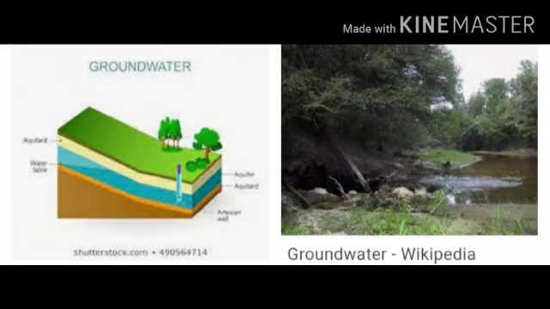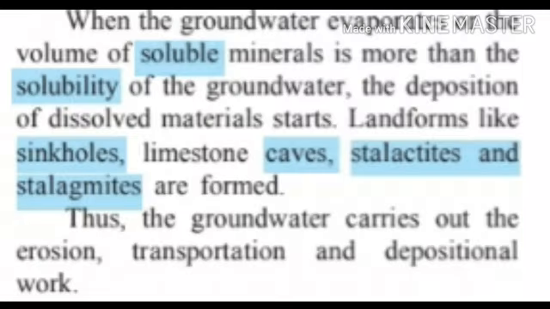When the groundwater evaporates or the volume of soluble minerals is more than the solubility of the groundwater, the deposition of dissolved minerals starts. This is called the transportational and depositional work of groundwater. It means when the groundwater evaporates, soluble minerals remain underground and they are deposited underground. Due to such deposition, some landforms are created.